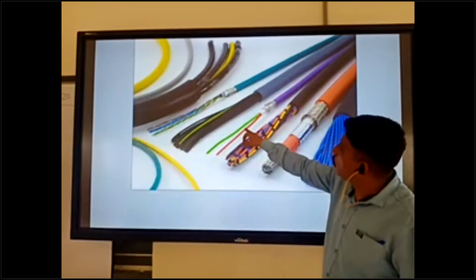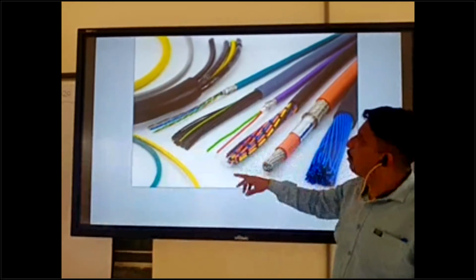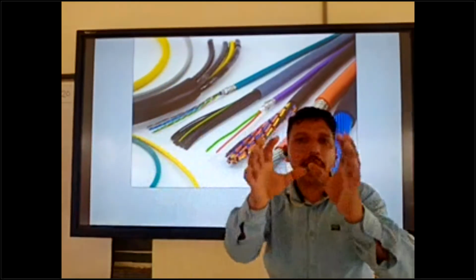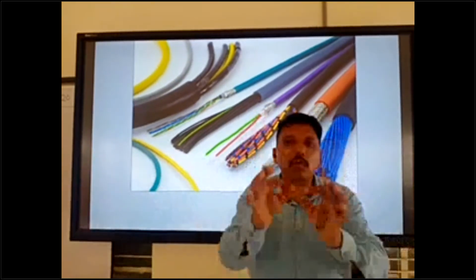As an example, this is the bundles of wire, 1, 2, 3, 4. This is two core, two wires coming. This is one single wire. So some cables come in single core.